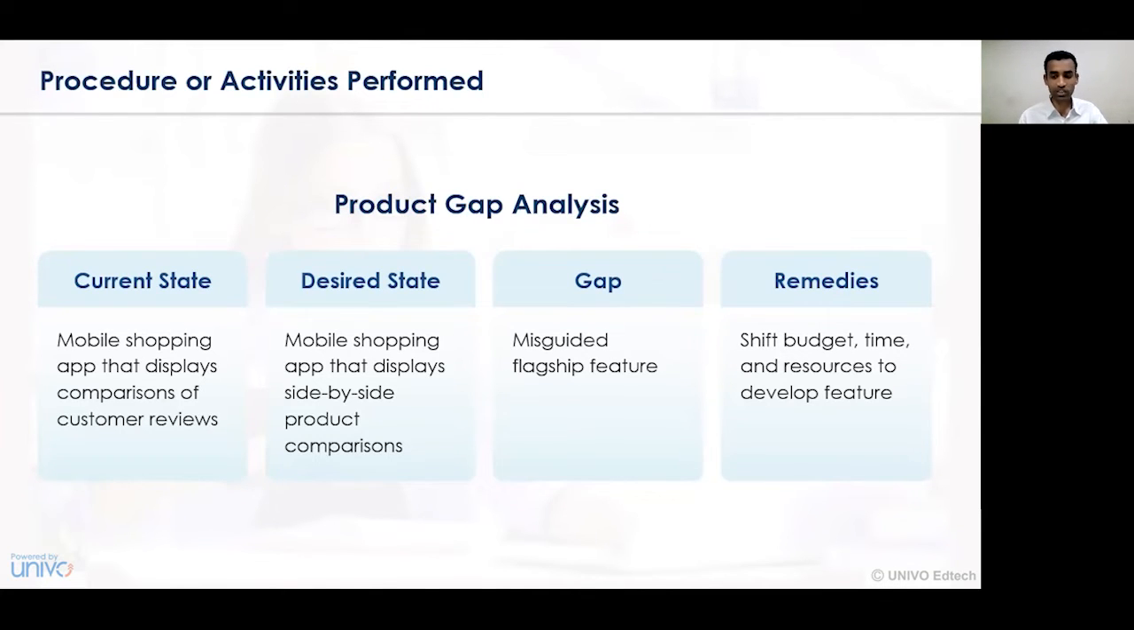Shifting the budget, time, and resources, and developing the future activities or feature activities, is essentially required in terms of the activities that are being performed. So the activities that have been undertaken in order to identify the product gap analysis deal with the consideration of the current state, the desired state, the gap analysis, and the remedies. And hence, in these ways, gap analysis in an organization can be undertaken.